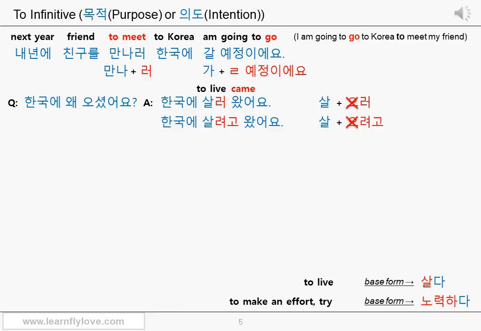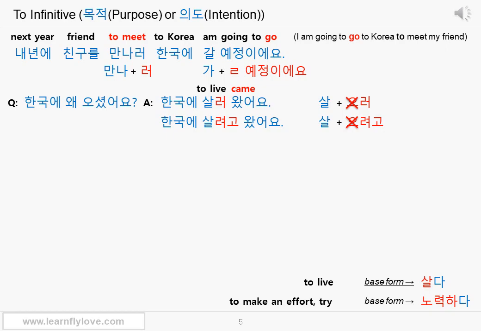They can be. But there is a slight difference in nuances actually. The first answer, 한국에 살러 왔어요. This is a bit hard to explain, so please listen carefully. 살러. This connective ending 으러, 러 expresses the purpose of the movement verb. That is correct in Korean grammar.